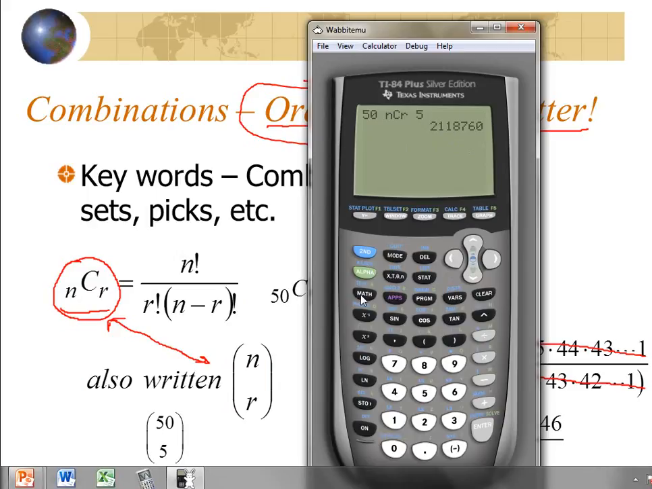Now, underneath this math menu, you'll see all the probabilities. There's the factorial. nPr stands for permutations. That's when order does matter. nCr is combinations, order does not matter. So you may have something that's kind of equivalent that you can actually use.